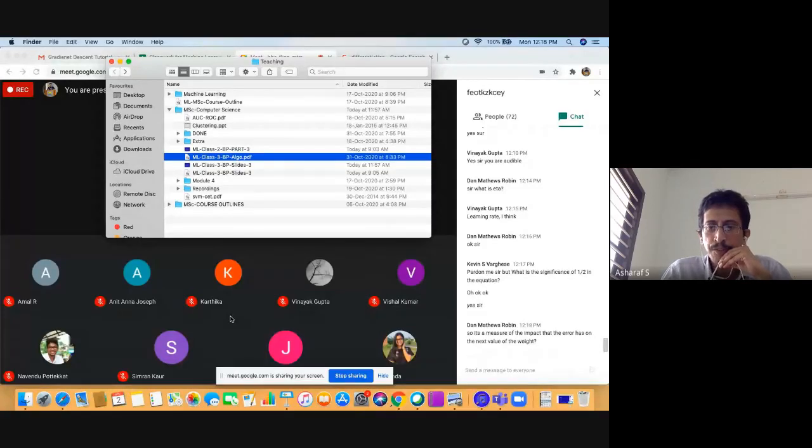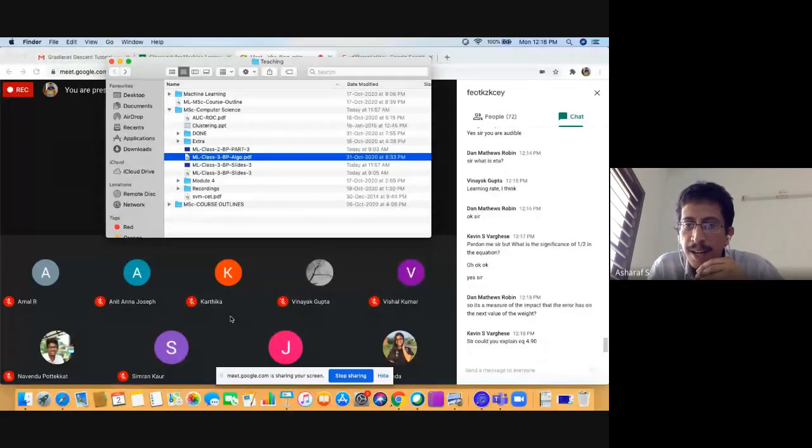So is it the measure of the impact that the error has on its next value of the weight? That's what it is. It's basically how much of that gradient will impact. See, that gradient computation will have that input part also, right? How much of that input will impact the weight change is what the learning rate is. So gradient is essentially computed to decide whether you need to adjust and how much to adjust, right? So how much of that input gets absorbed into the weight is essentially what the learning rate decides.